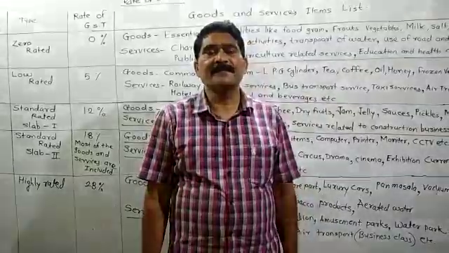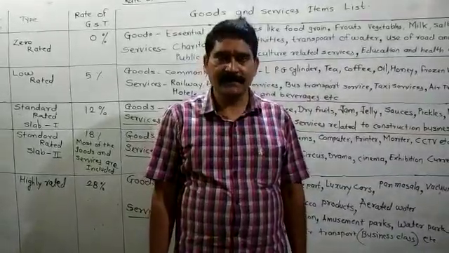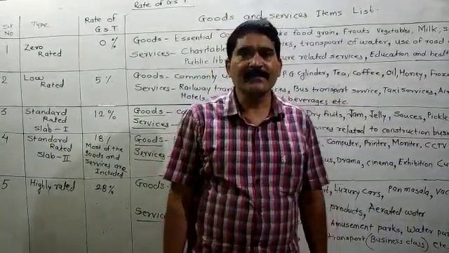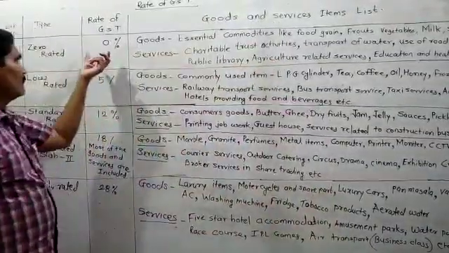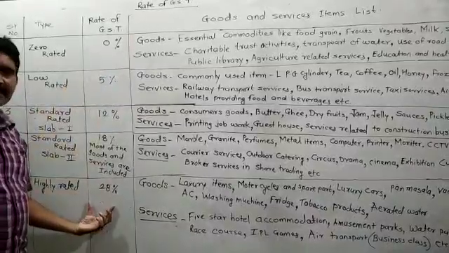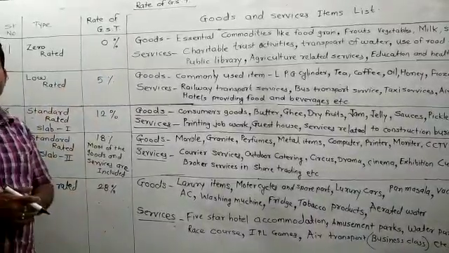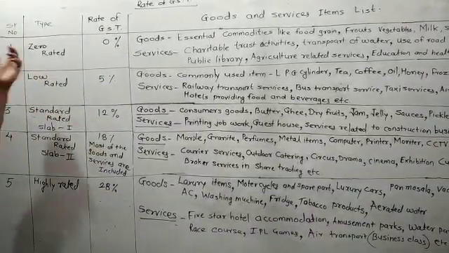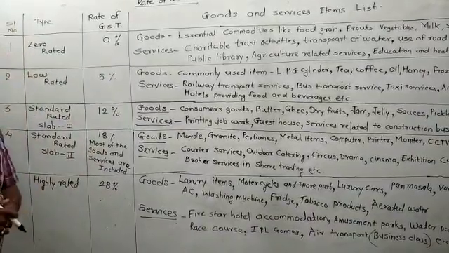You have to discuss the rate of GST. The rate of GST varies from 0 to 28%. So for that, it is divided into 5 categories.